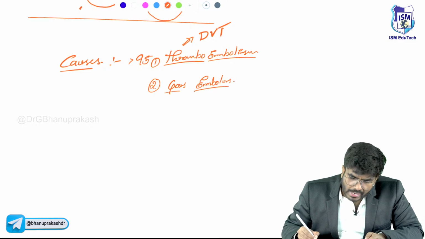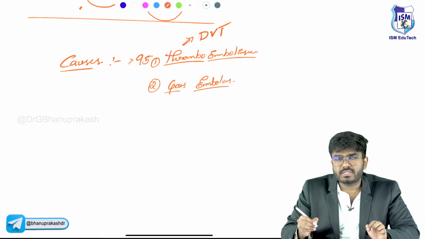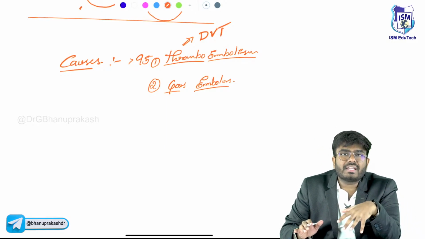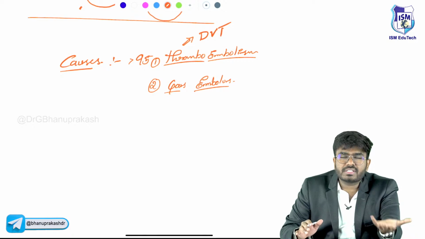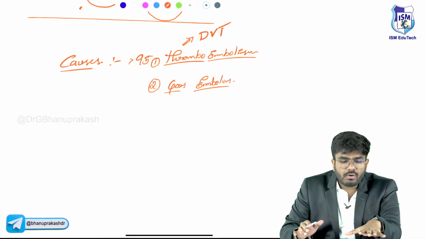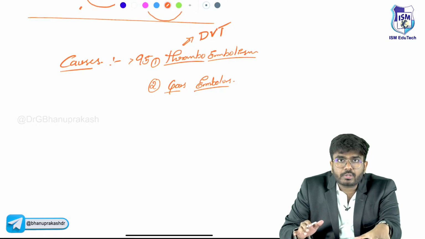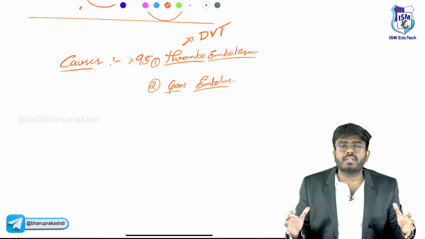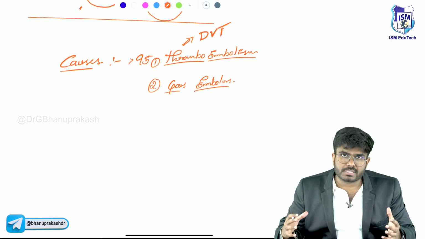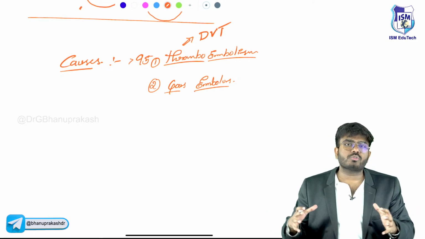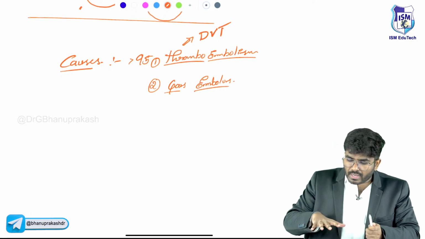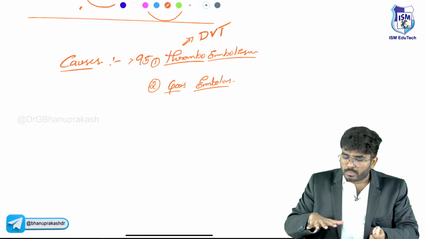Why can you have gas embolism? Imagine you are a sea diver, diving into the sea with the cylinders and all the stuff. As you descend into the sea, the pressure increases. The pressure which is exerted on your body is going to be tremendous. The ocean is going to exert pressure on your body, and that's okay. But while you are ascending up, you should be very careful.